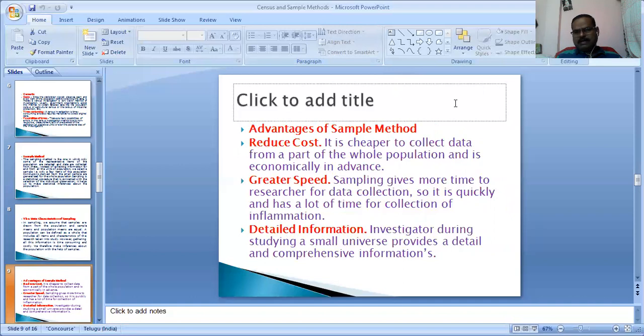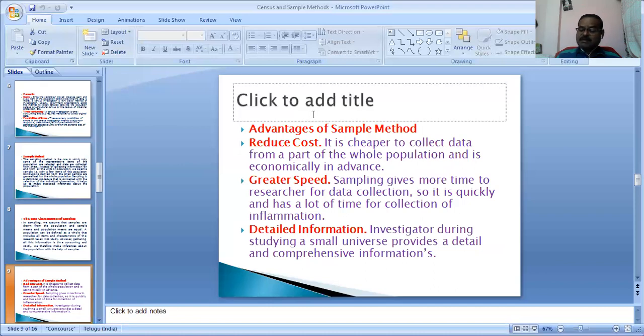What are the advantages of the sample method? Now we discuss. As the data is collected from a part of the universe, it is economical. Under this method, time can be saved not only in the collection of data but also in processing and data analysis. What is the merit?